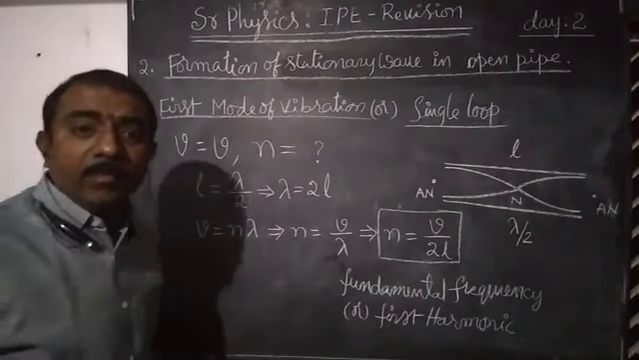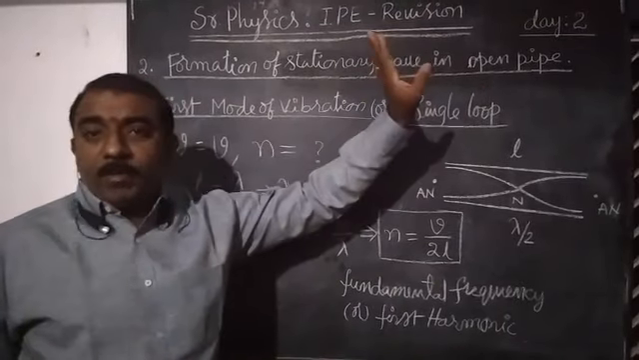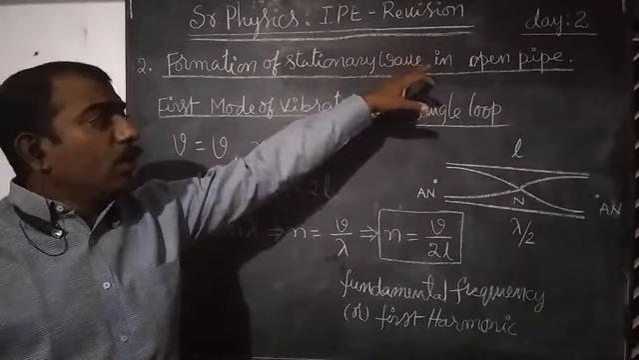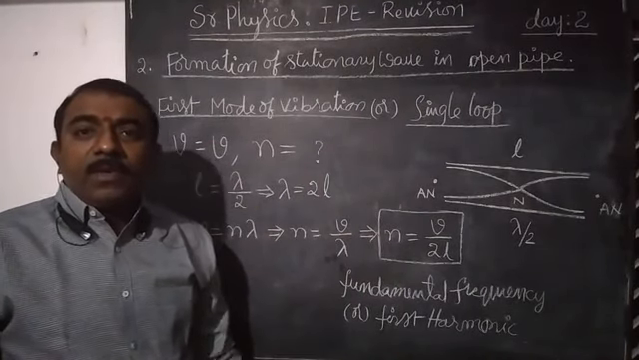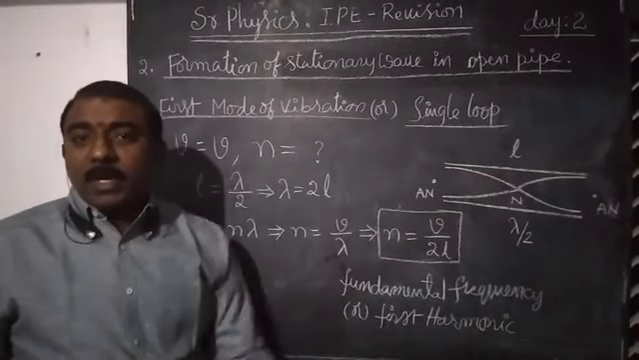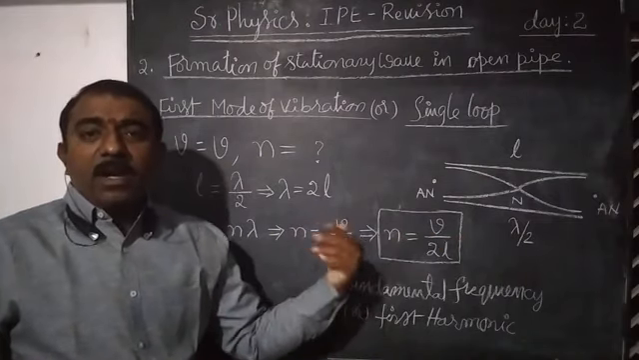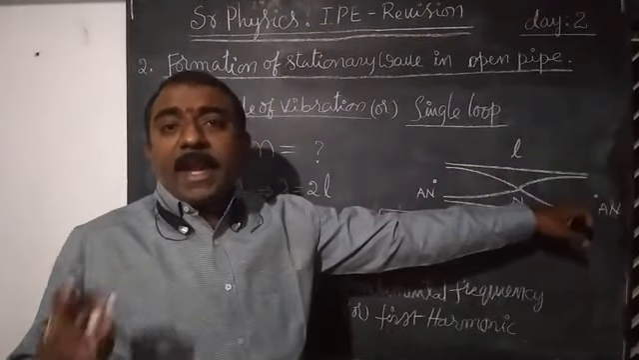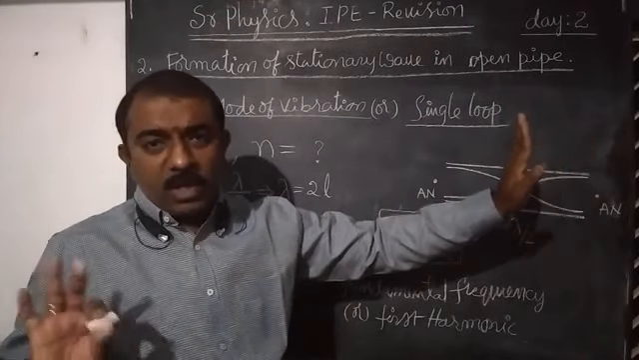Once again I am repeating. Formation of stationary wave in open pipe. First we are considering open pipe case. Next later on we will learn closed pipe. Same as in case of stretched string, when the waves travel through the organ pipe they form stationary waves. A wave reflects and forms the stationary wave. At the open ends, antinodes are formed. In case of closed pipe, at the closed end, nodes are formed.